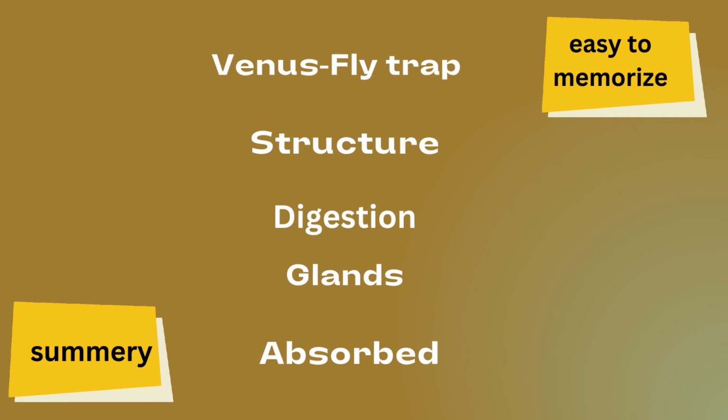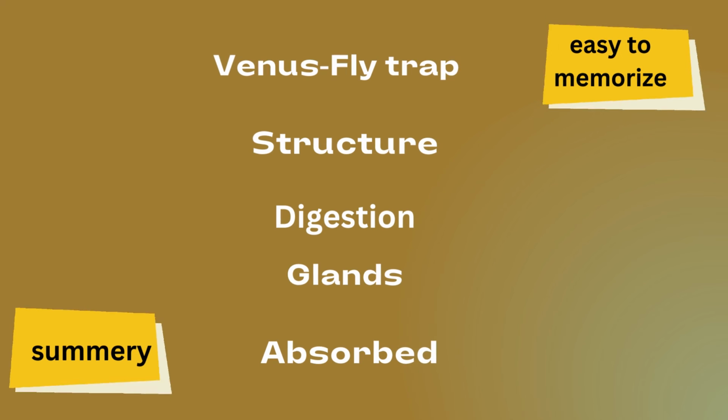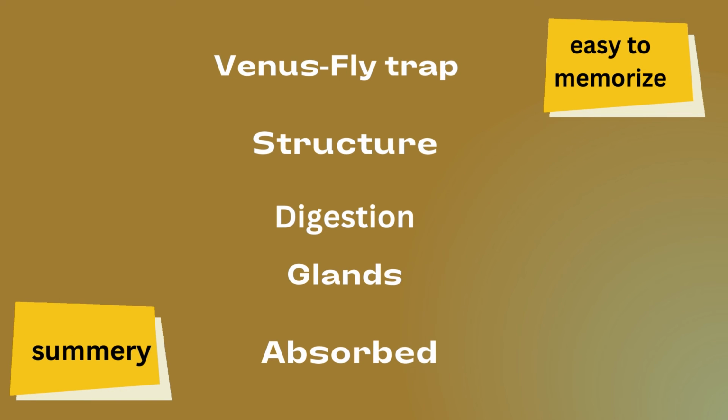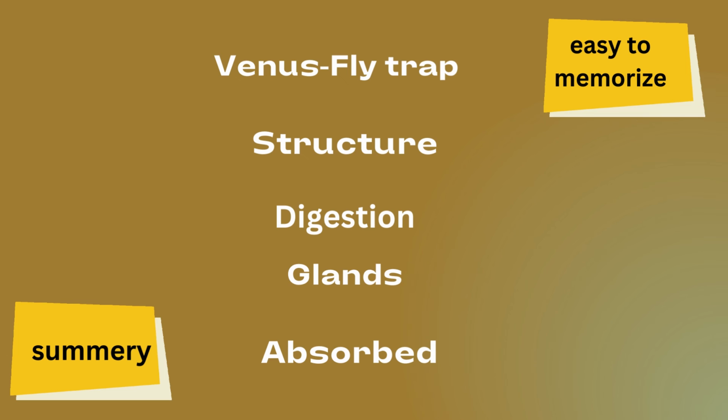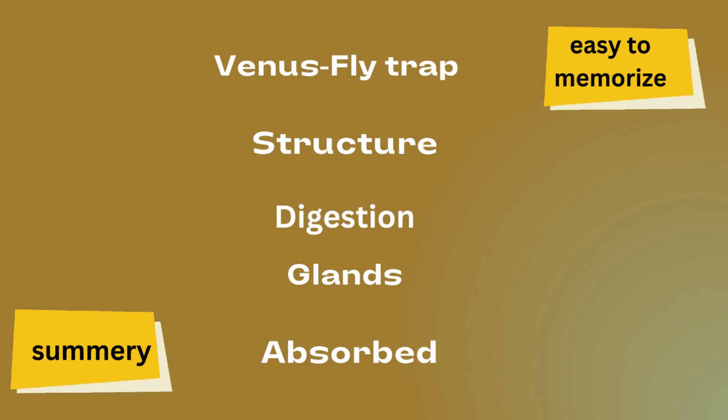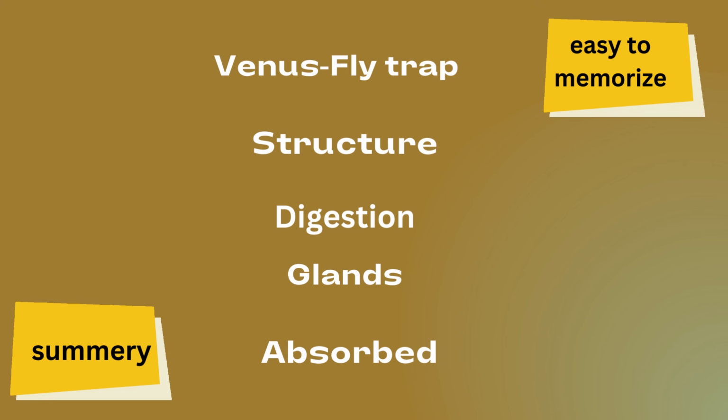It is bilobed, it has trichomes, it has bristles, it has a midrib. When any insect touches its bristles, it shows thigmonastic movement and they interlock. Then digestion takes place with the help of enzymes that are secreted from glands, and after that absorption takes place.